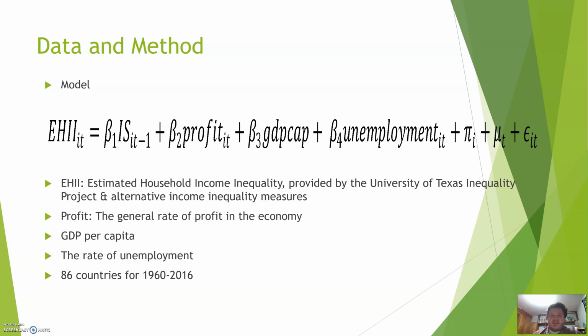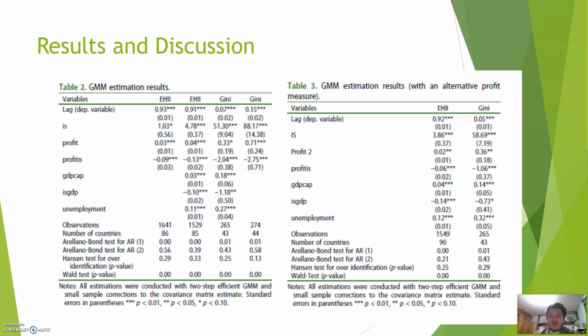We also look at the GDP per capita. GDP per capita is a good economic measure to use, especially in this case. And we also look at unemployment because that's also very important. And what we used is a large data set of 86 countries from 1960 to 2016. These can range from developing to developed countries, and pretty much all in the mix.